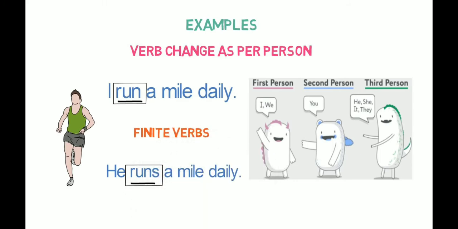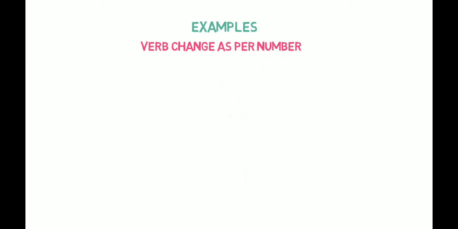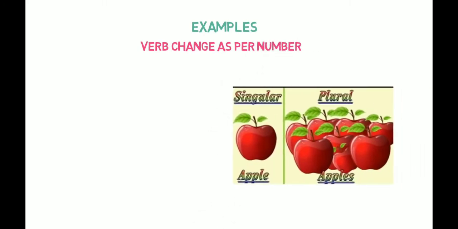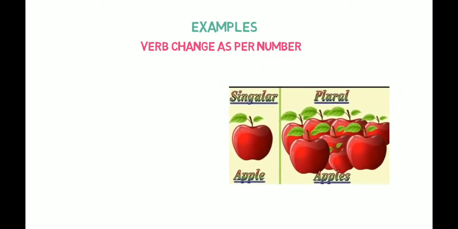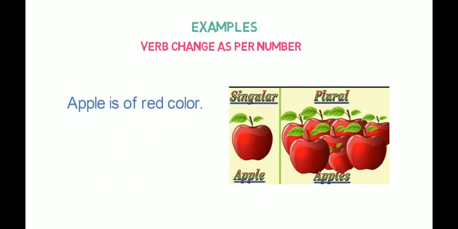Now that you are clear how finite verbs change as per person, let's look into the example of verbs that change as per number. That is, the subject is singular or plural. Apple is of red color. The subject apple is singular. Here the verb is is. Now let's look into another sentence.